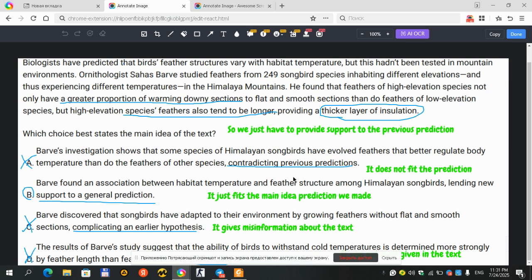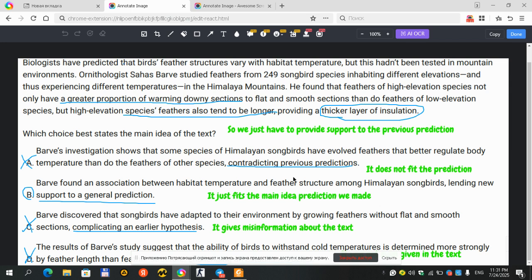Now option A: Barr's investigation shows that some species of Himalayan songbirds have evolved feathers that better regulate body temperature than do the feathers of other species, contradicting previous predictions. It kind of looks correct, but it's not, because it doesn't align with our prediction. It's not a perfect fit. I would say it's 50%.